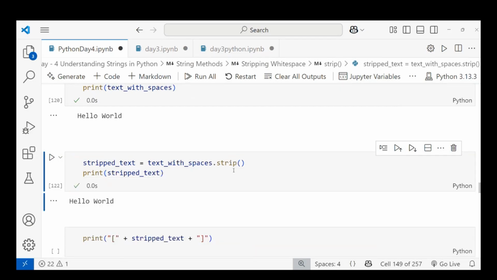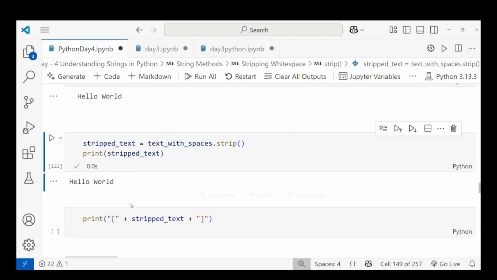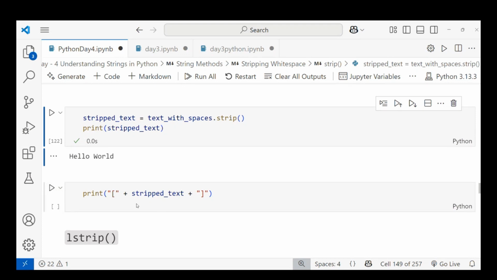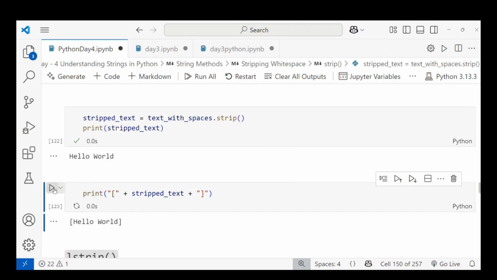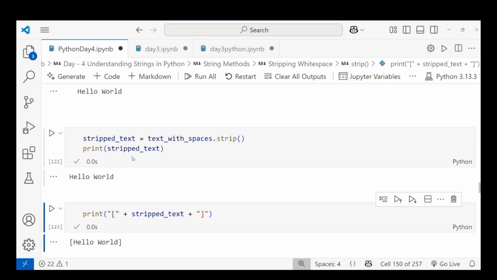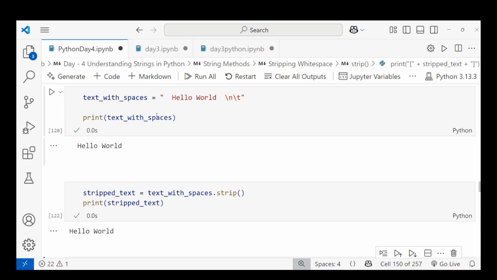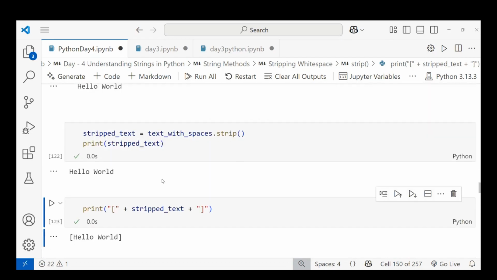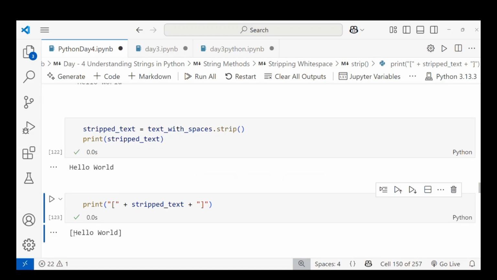After doing the strip, you can see here, right? You can see a space here, and a space here also. The space is removed when I use the strip operator. I'm printing again with the strip, and you can see there are no spaces here. I can print it with square brackets also, so you can neatly understand whether spaces are present or not. You can see there are no spaces present after the strip function.